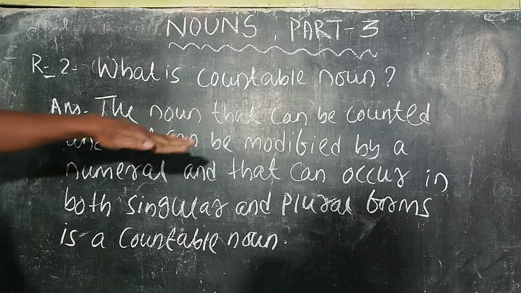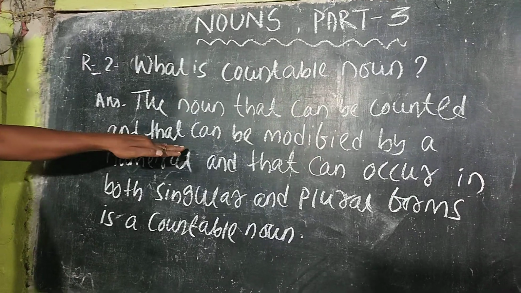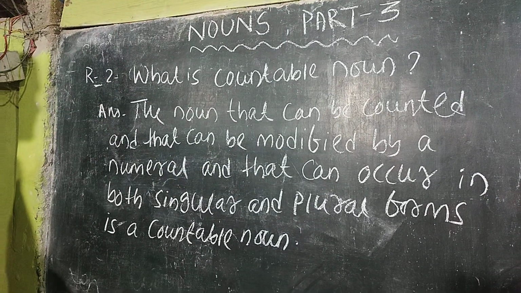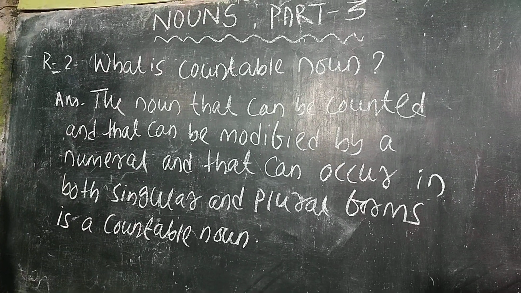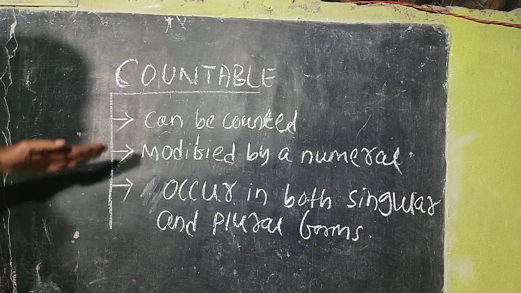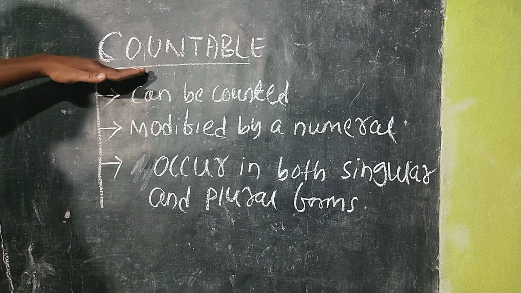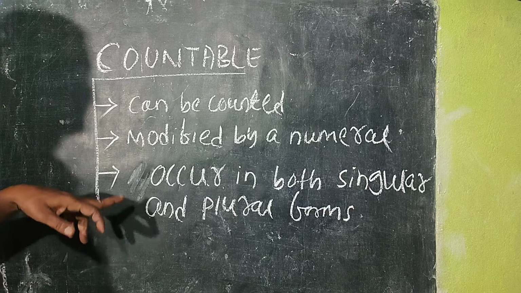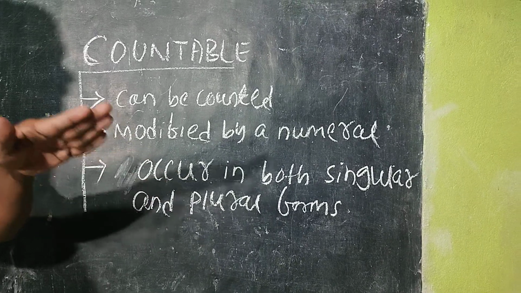What is a countable noun? The noun that can be counted and can be modified by a numeral and that can occur in both singular and plural forms is a countable noun. Let's make the fact clear. To make the fact clear, you will have to give a look. These are the features of countables. The first feature, can be counted; second feature, modified by a numeral; and third feature, occur in both singular and plural forms.